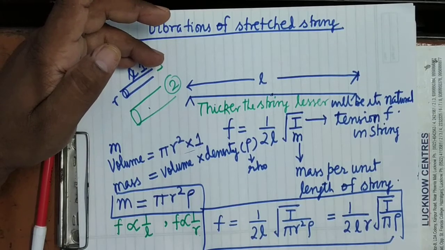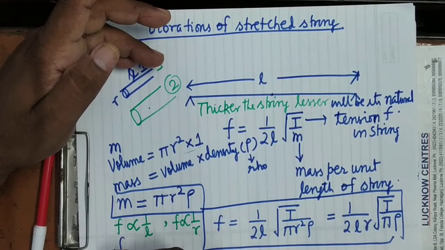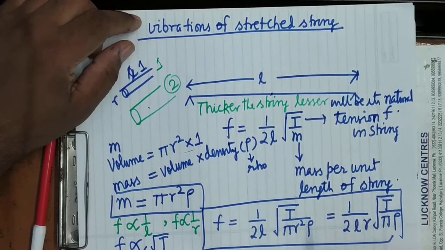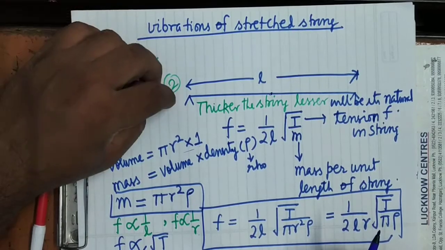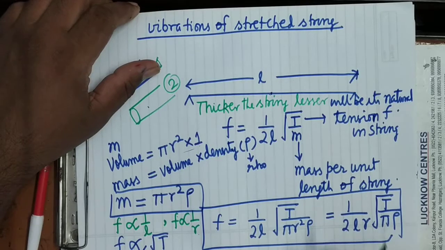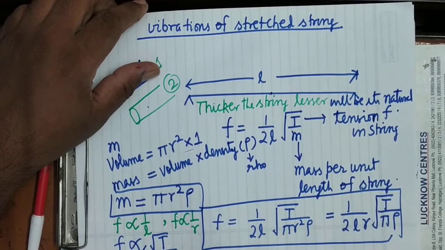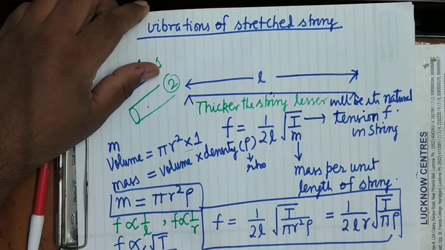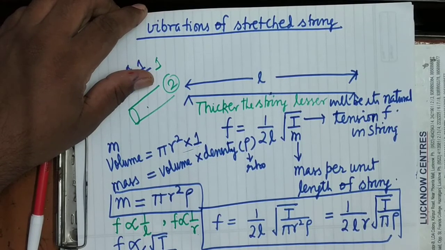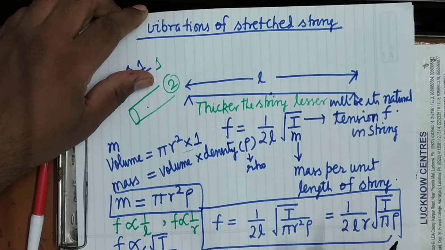It is clear? Then it is also directly proportional to the square root of tension. Means when the string is made very tight, you have noticed that the frequency will be increased. So these are the factors on which it depends. It's clear. It also depends upon the density.